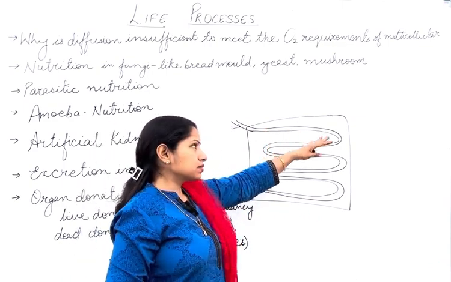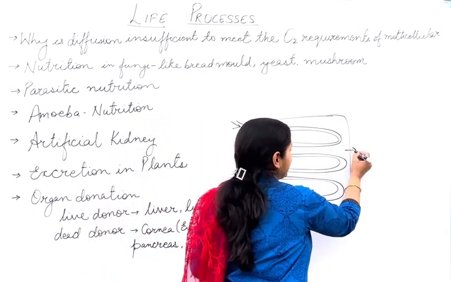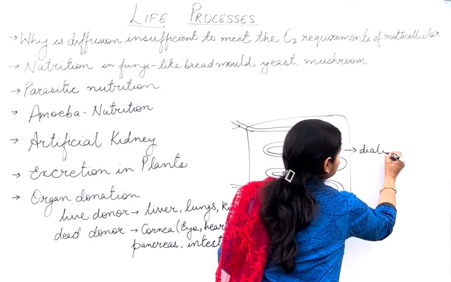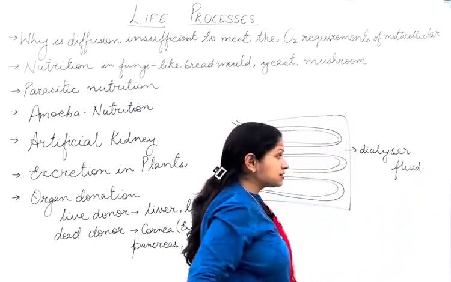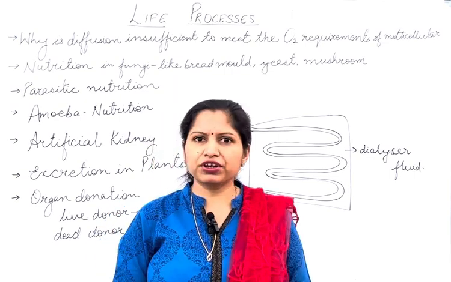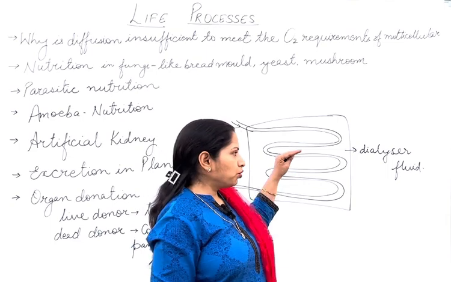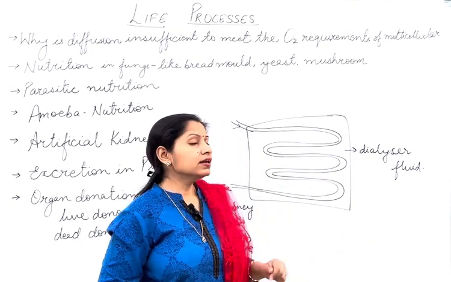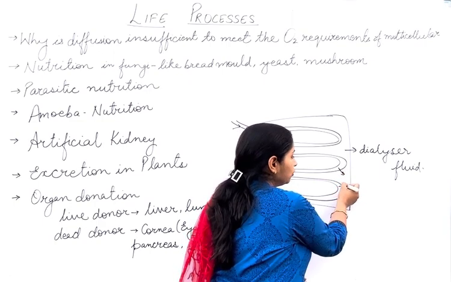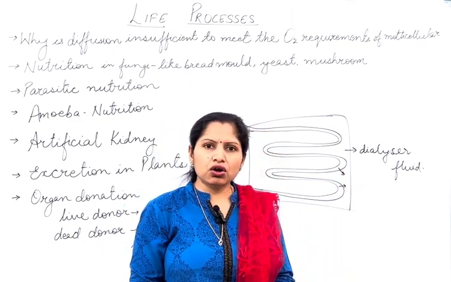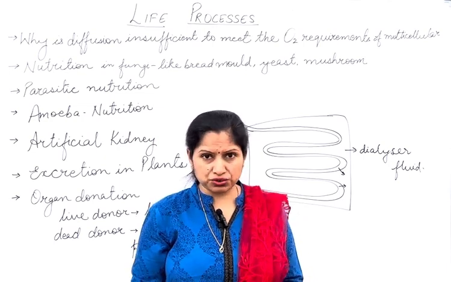And this tube-like structure through which the blood is passing is surrounded by a dialyzer fluid. What is important is that this dialyzer fluid has the same osmotic pressure as that of blood. So whatever nitrogenous waste is there will move from the blood into the dialyzer fluid. But along with the nitrogenous waste, some useful materials also come into it.